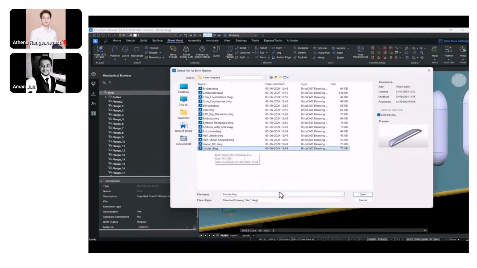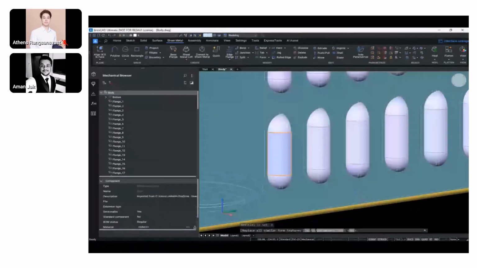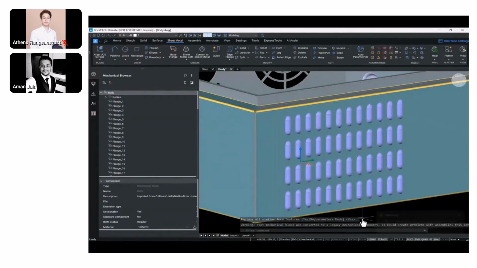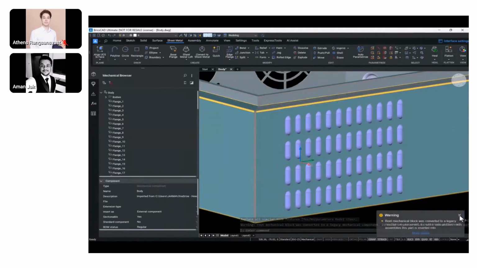All I need to do is simply replace the louvers that have come from SolidWorks. Very smartly, I can replace this. BricsCAD is able to recognize all the similar form features, so it's another smart feature within the sheet metal environment. It will replace all the louvers you can see on the screen right now with the BricsCAD louvers that I have. So BricsCAD is able to create form features as well. But now I don't want to create something from scratch. I want to replace the existing form features with BricsCAD's form features, which I have been able to do.